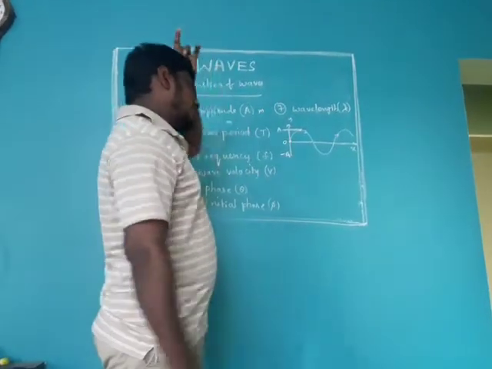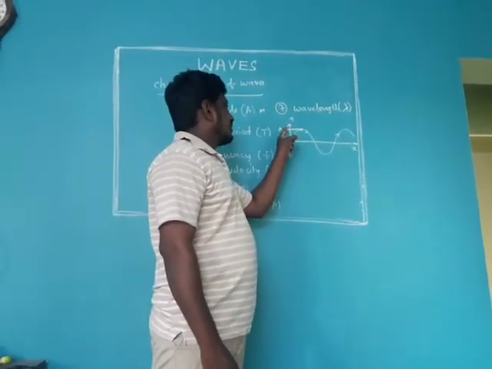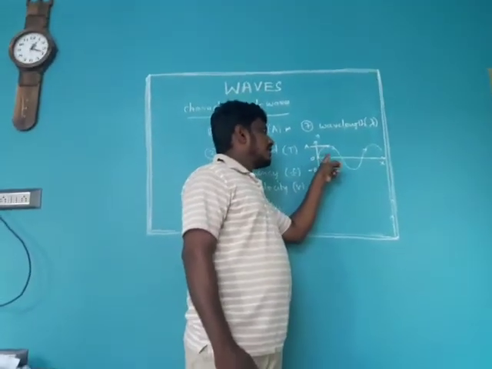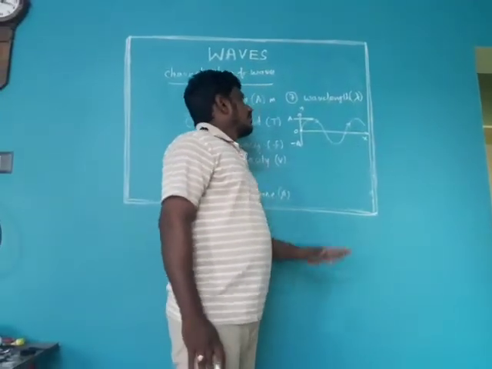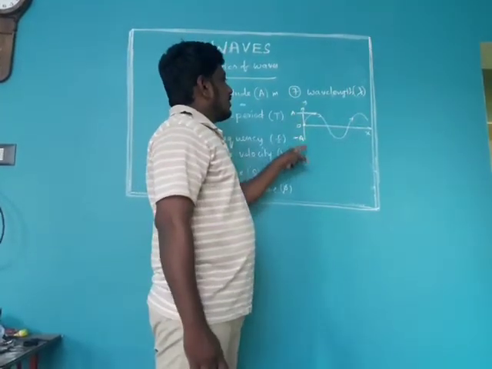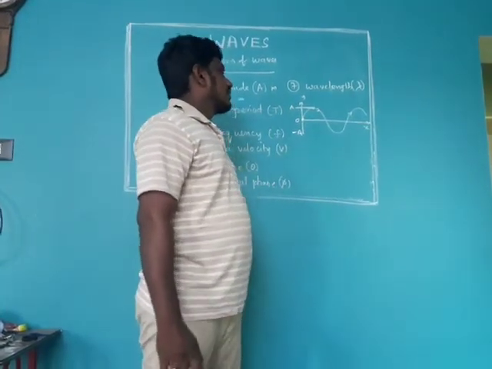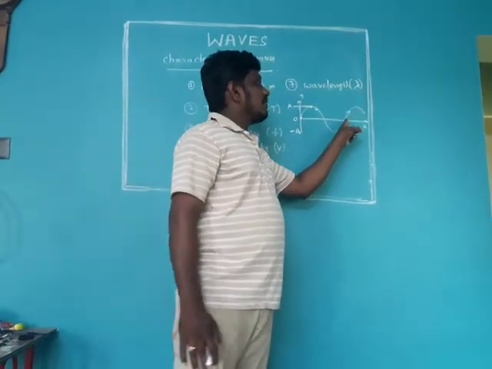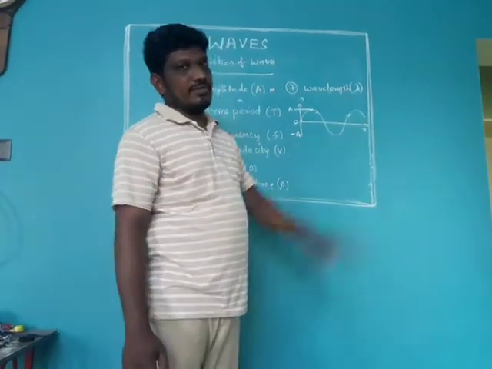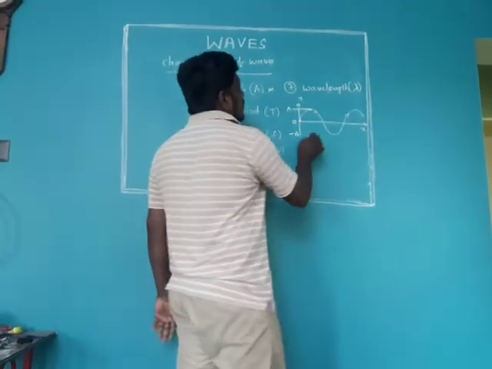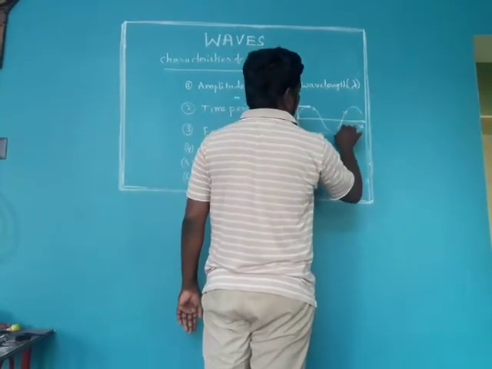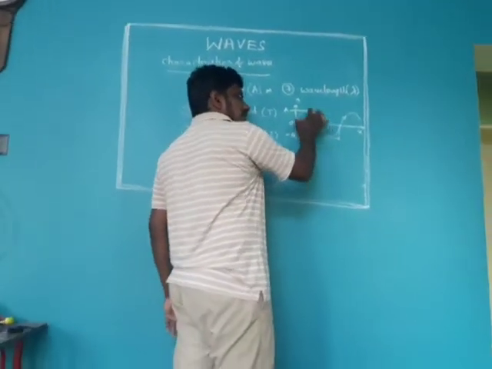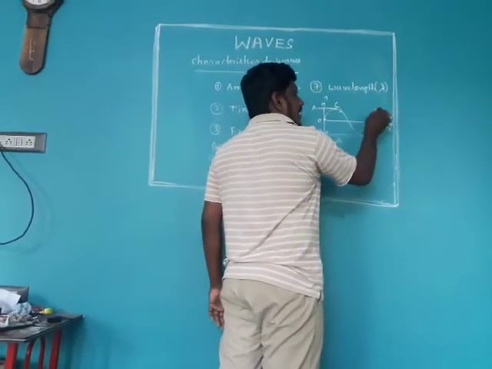Okay, so the time taken by any particle, not only the particle at the origin, any particle you can take, to complete one vibration is called the time period. Or the time taken by the wave to travel a wavelength distance is also the time period. This is wavelength, this is wavelength, this is crest, and this will be crest.